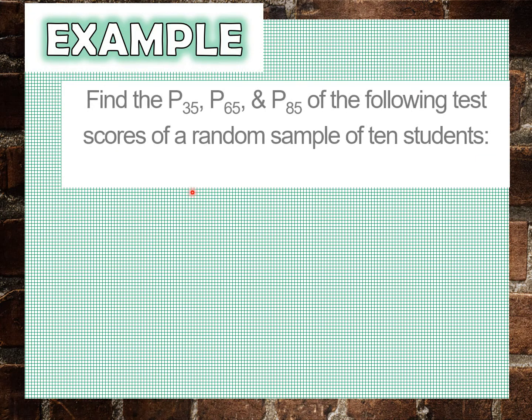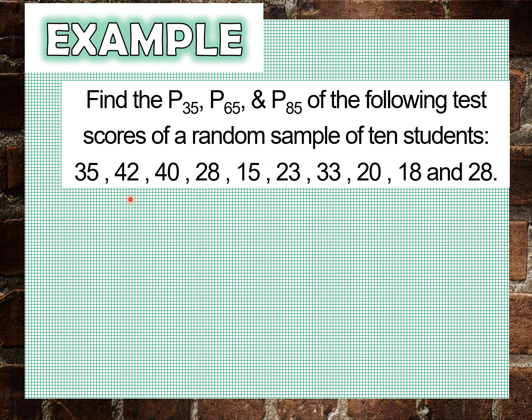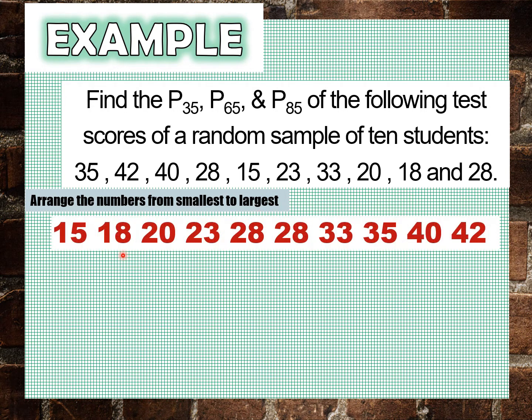Let's have an example. Find the 35th percentile, 65th percentile, and 85th percentile of the following test scores of a random sample of 10 students, which are 35, 42, 40, 28, 15, 23, 33, 20, 18, and 20. So first step is we need to arrange the numbers from smallest to largest. So, ito na po yung ating arrangement. Careful lang po sa pag-arrange. And yung value ng n natin is equal to 10.